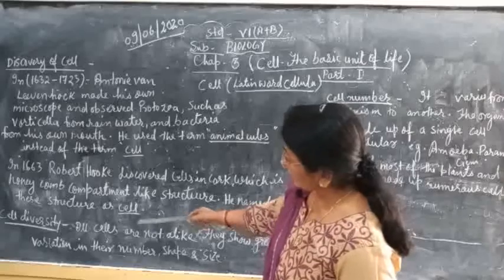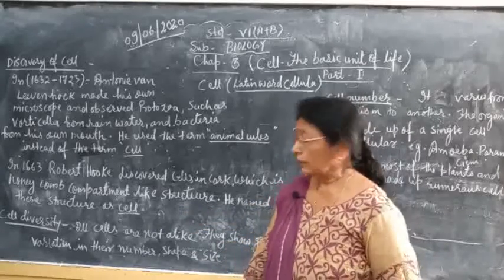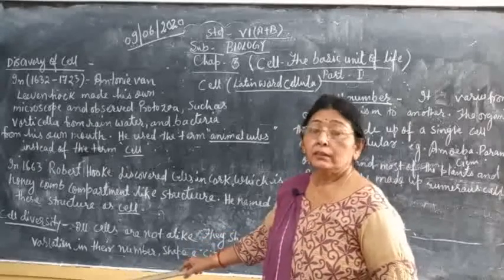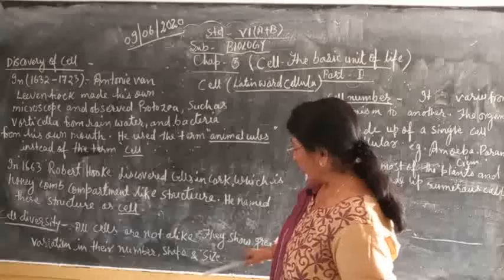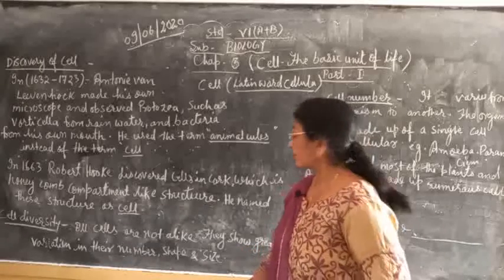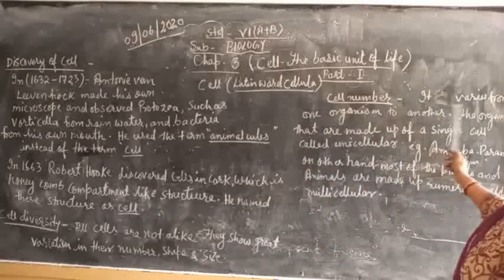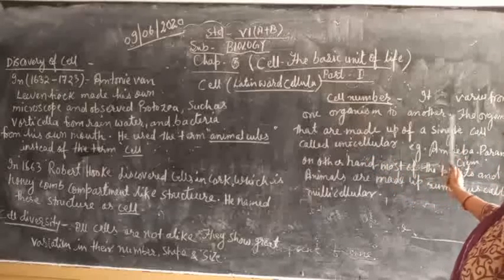Cell diversity. All cells are not alike. They show great variation in their number, shape and size. Cell number. Cell number varies from one organism to another.